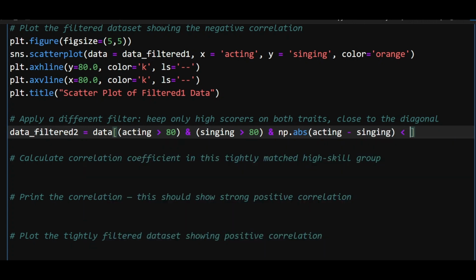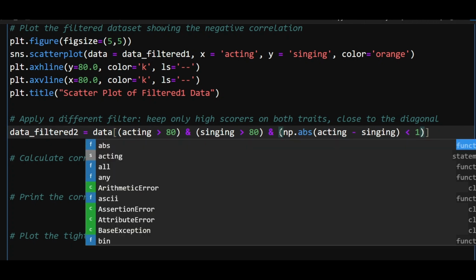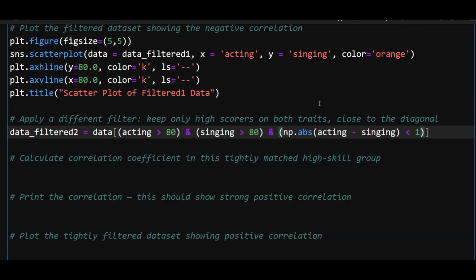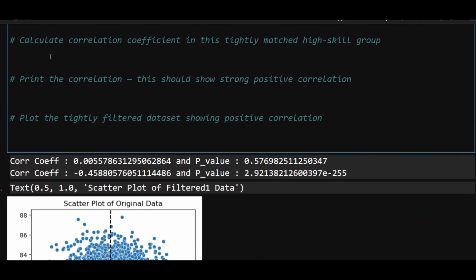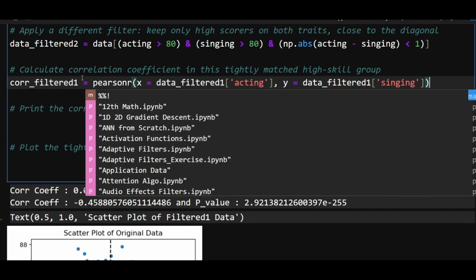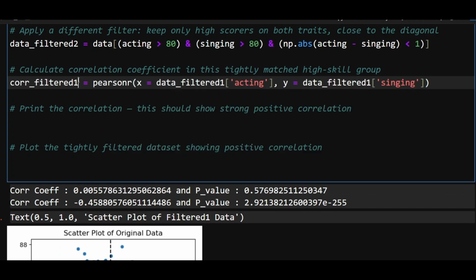That means this difference should be less than 1. So basically, again, I'm catering to very, very elite talent. And I'm going to again calculate correlations. So I'll just copy this code and modify it. Now this time I'll call it correlation filtered 2.